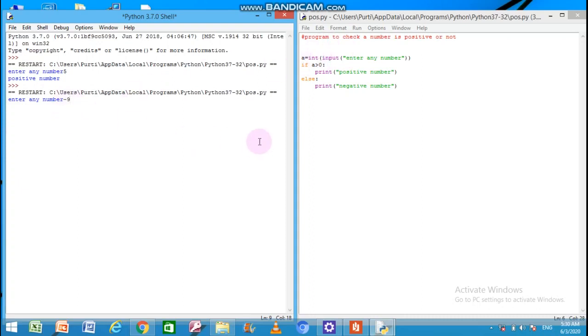So -9, enter it, press enter. You can see negative number. The condition is checked: is -9 greater than 0? No, so it jumps to the else part, and there it was written print negative number, so the negative number message is printed in the output. So this is how the if else structure is working.